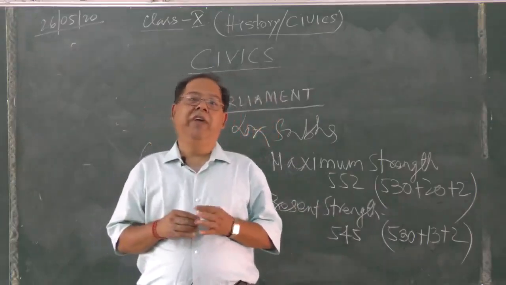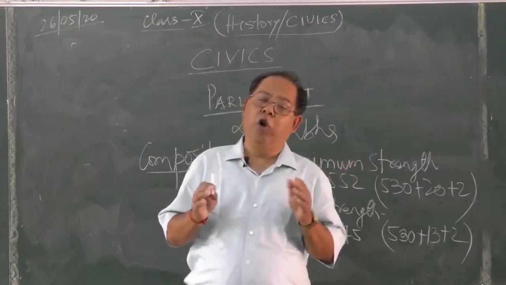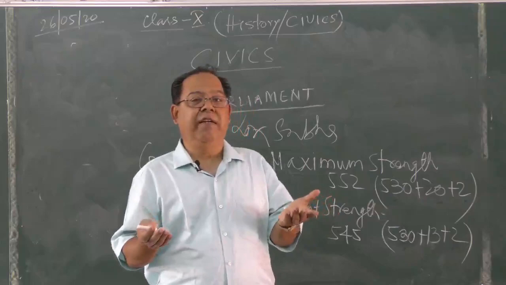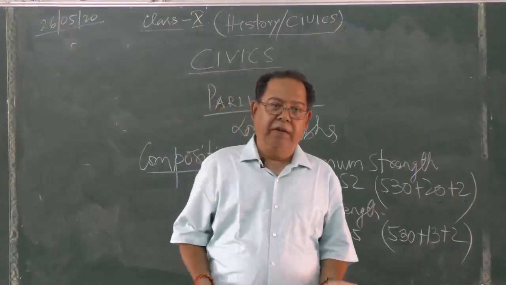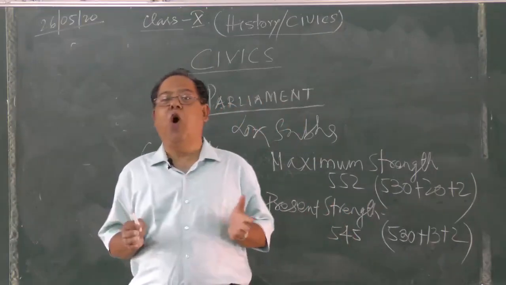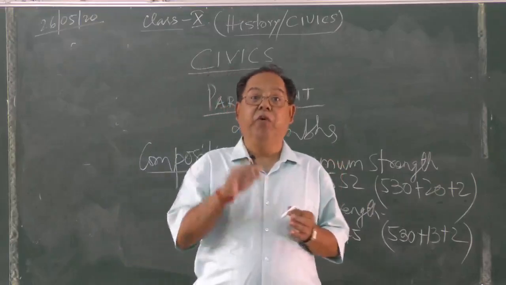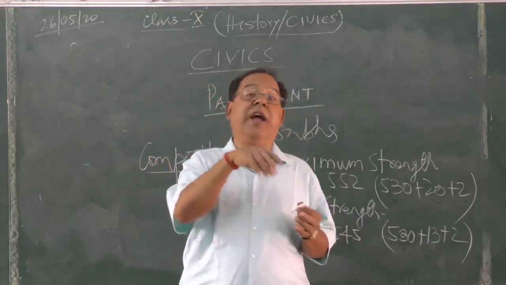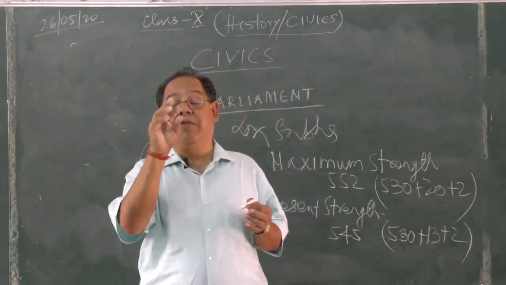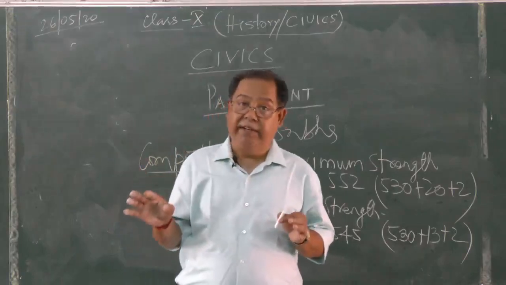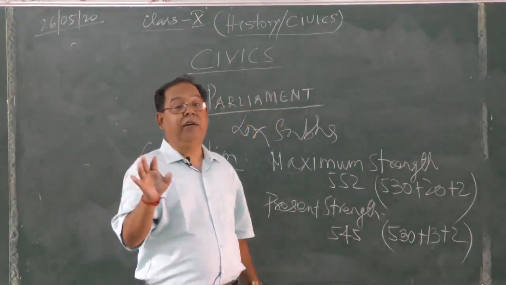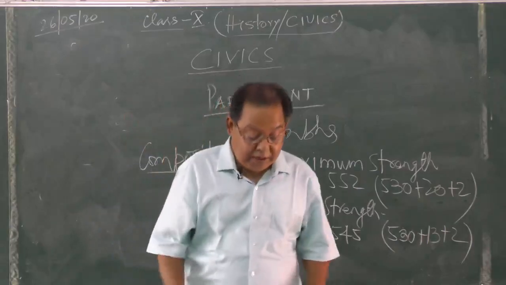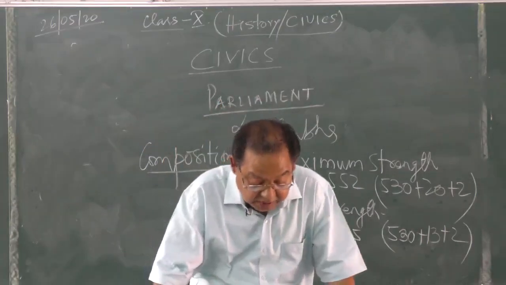So now all those people who have crossed the age of 18 are entitled to vote. Franchise is election. So this is what it means, universal adult franchise. Universal means for all the citizens of India, adult for all those who have attained the age of 18, and franchise is the election. So they have the voting power. So this is the process through which the members of the Lok Sabha are elected.